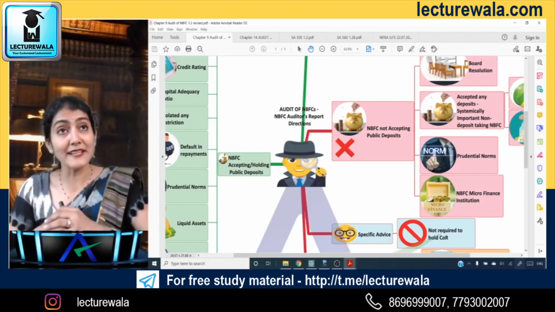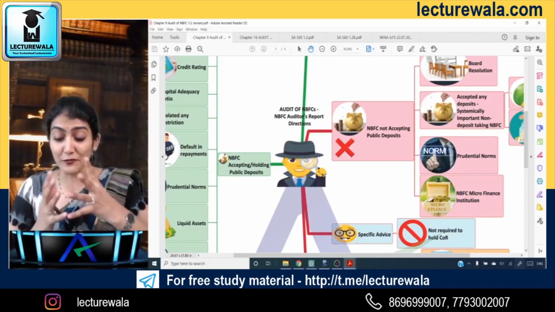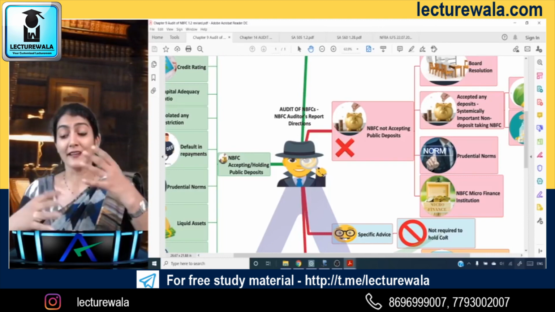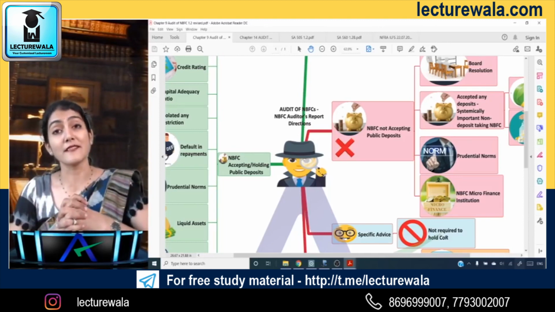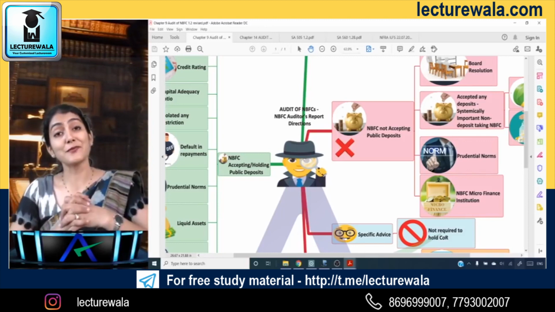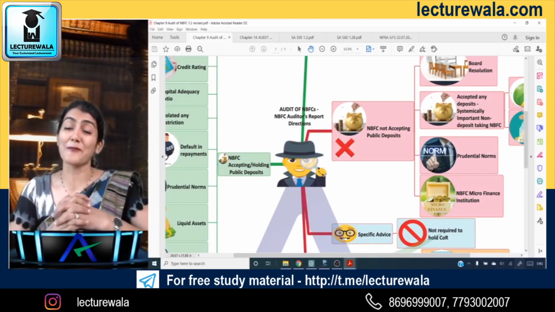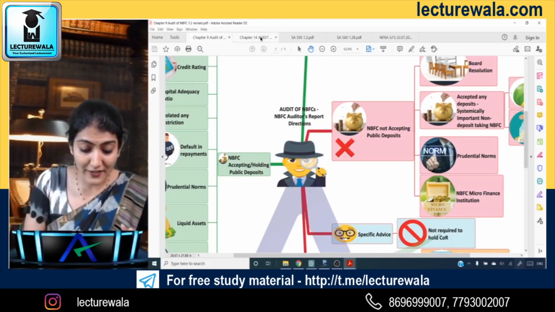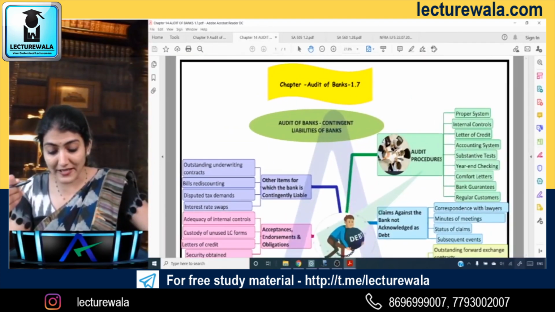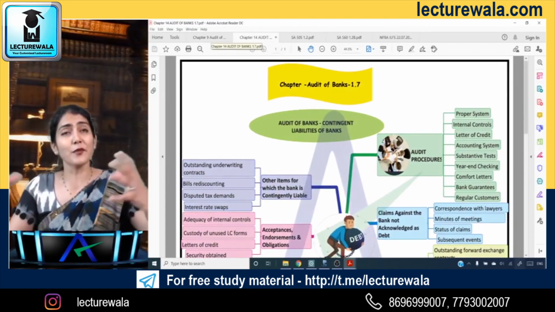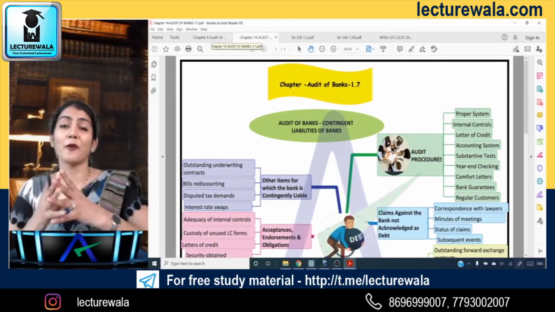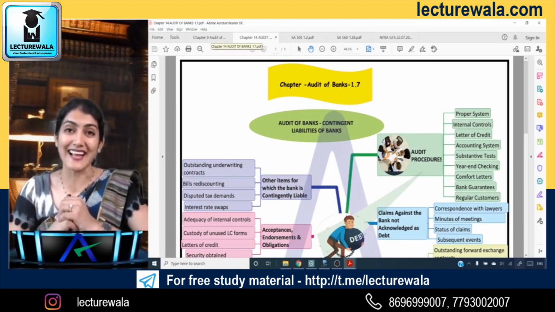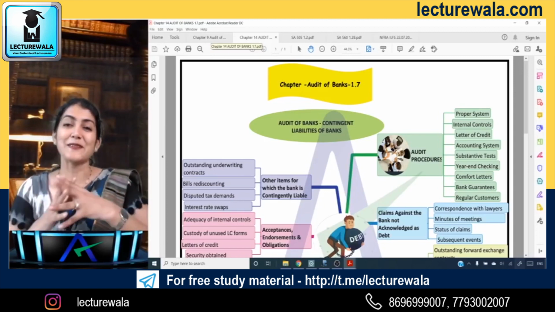Already I have received a lot of reviews from students that they are finding the book very helpful in revision of the subject. Also, many students are saying, madam, if a hard copy could be available. But the charts are of very different sizes, so right now it's a little bit of a challenge. Though we are working on getting a hard copy also, I hope that by that time you become a chartered accountant. I wish and I know that is going to happen.